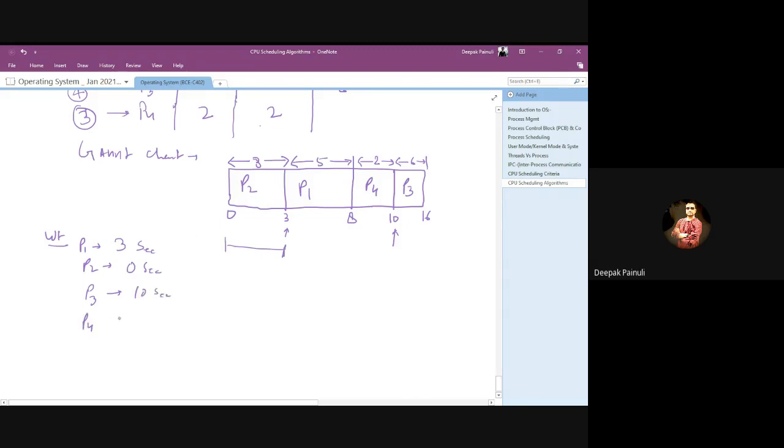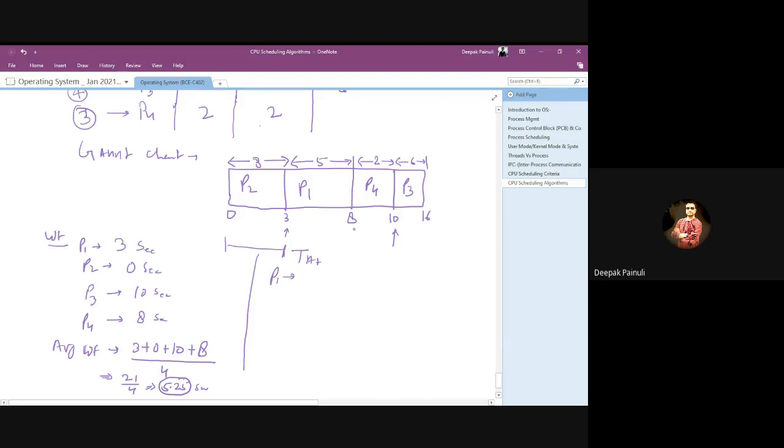For P4, 8 seconds. So the average waiting time for the system will be (3 + 0 + 10 + 8) / 4. That is 21, 21 by 4 equals 5.25 seconds, right? And turnaround time, TAT, for P1.